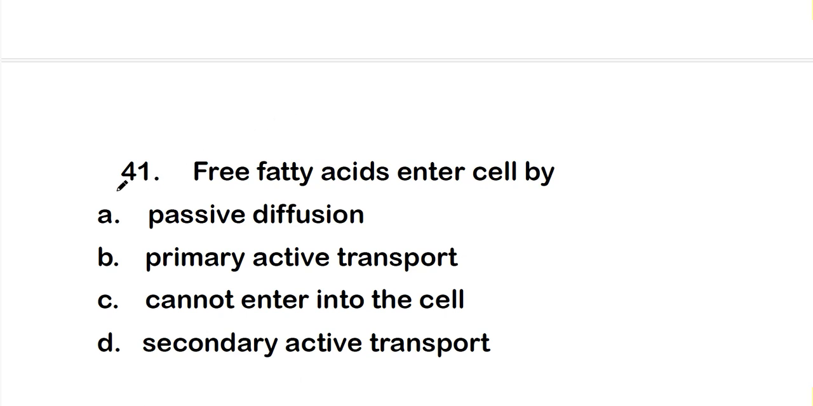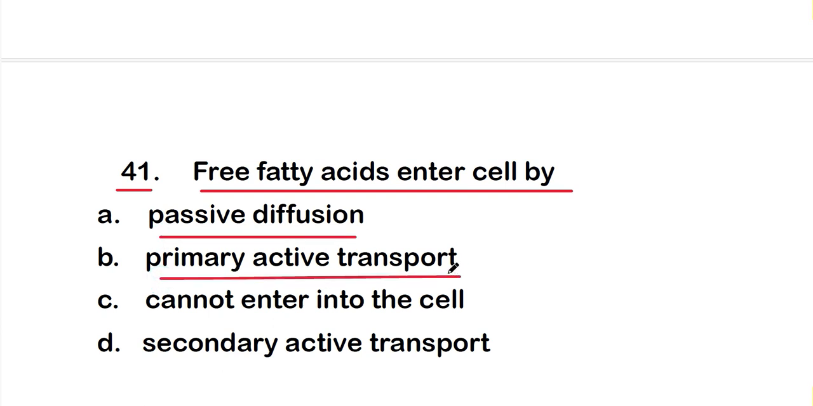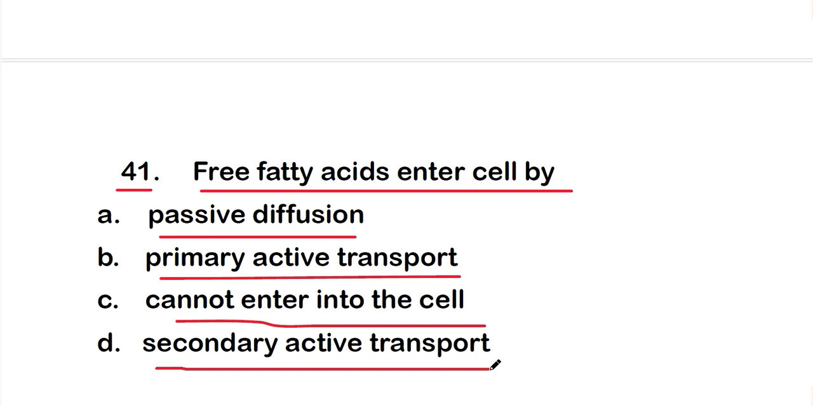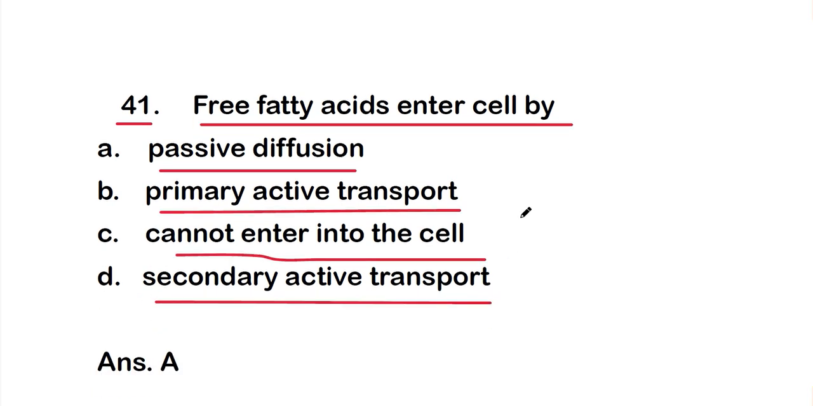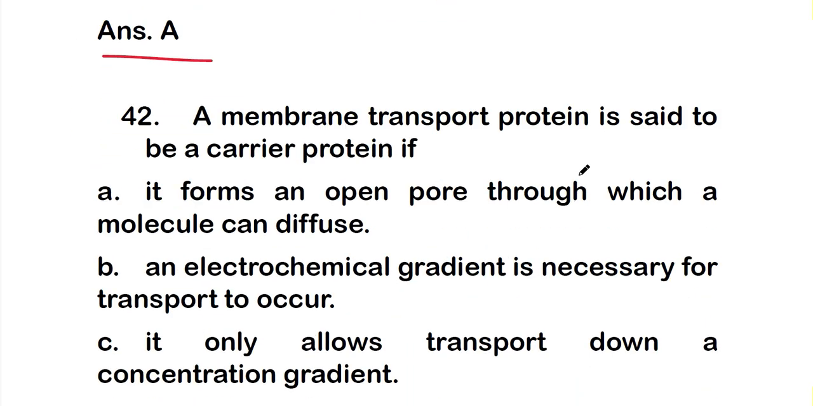The first question of this video, question number 41: free fatty acids enter the cell by option A, passive diffusion; option B, primary active transport; option C, cannot enter into the cell; or option D, secondary active transport. The right one is option A, passive diffusion. So free fatty acids enter the cell by passive diffusion. Okay, next question.